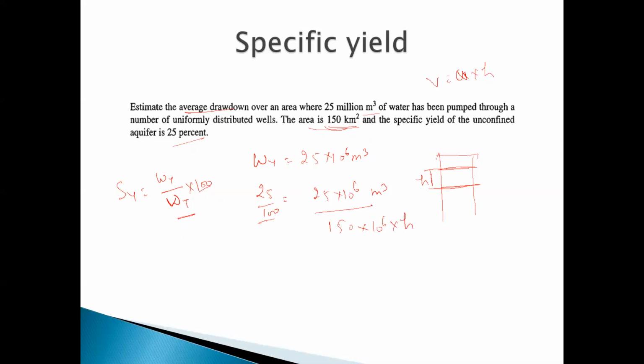This is H, which means the height. Now this is simple mathematics: 0.25, and 10 to the power 6 cancels out with 10 to the power 6. 25 upon 150 into H, so H will be 25 upon 150 into 0.25.